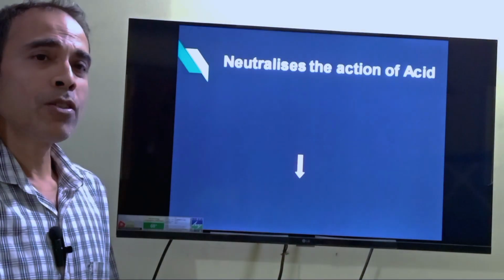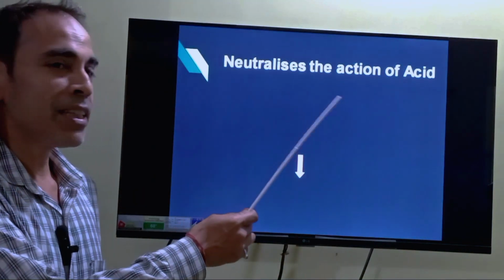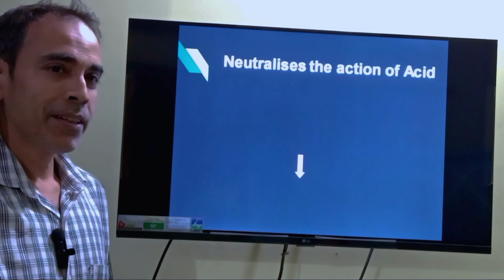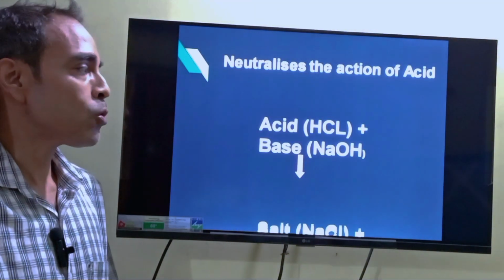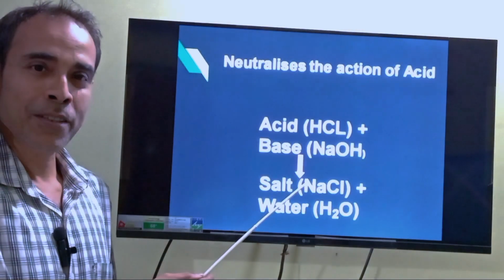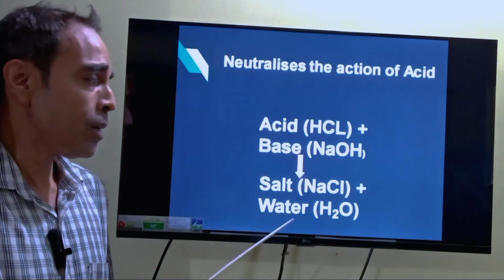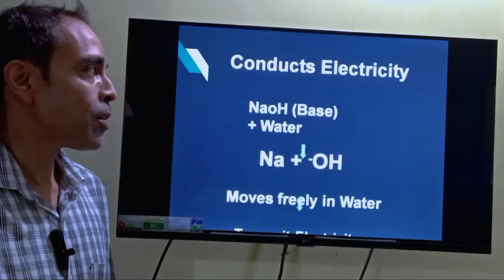Then what are the other properties of bases? They neutralize the action of acids. How it neutralizes is a very important factor. For example, hydrochloric acid is present in the stomach. When it reacts with a base, sodium hydroxide, it produces salt and water. So it neutralizes the action of the acid.